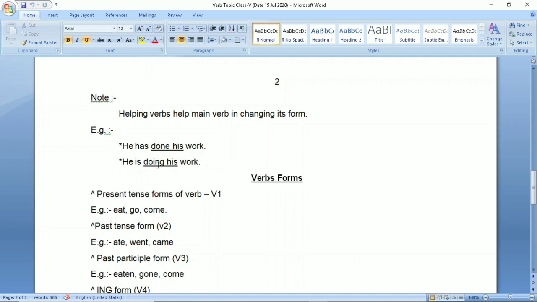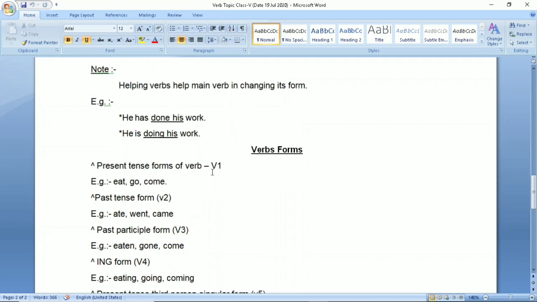Next, he is doing his work. This is continuous tense. Because you are putting is, only then you are using the ing form of the verb. If you remove is from here, then the sentence he doing his work will be wrong. So you must have understood that we need these helping verbs to change the tense of the sentence.